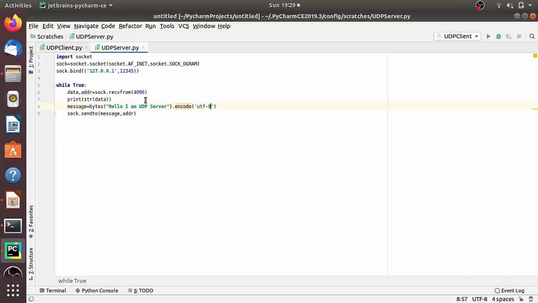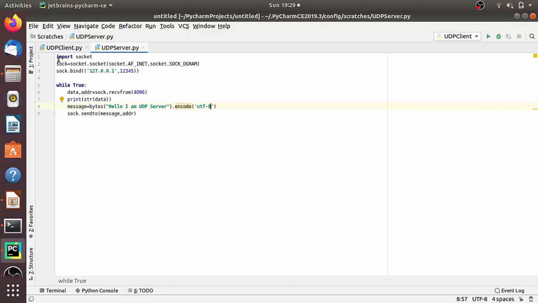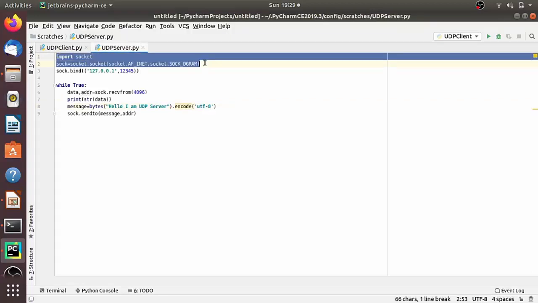Now let's write a simple client program which is able to interact with this server program. All things are somewhat similar, so I am copying from the server program up to this part, right? Now I want to send a message to the server.